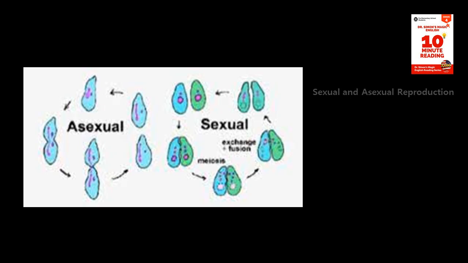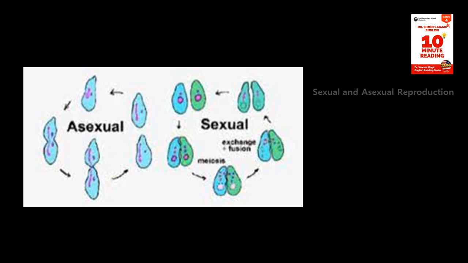There are different ways that organisms can reproduce asexually. Some organisms, such as bacteria, can reproduce by dividing themselves in half. Other organisms, such as plants, can reproduce by growing new plants from their roots or stems.